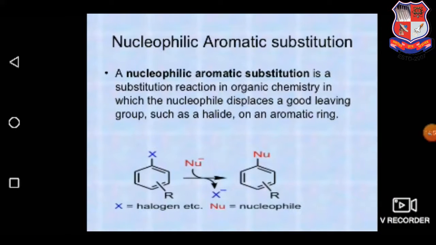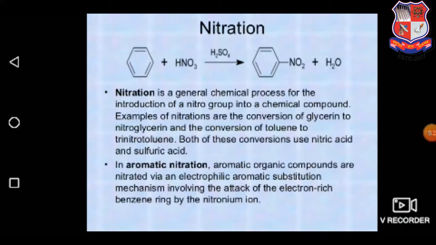Nucleophilic aromatic substitution is a substitution reaction in organic chemistry in which the nucleophile displaces a good leaving group, such as a halide, on an aromatic ring. Here is the example in which halogen is removed and a nucleophile is added to the benzene ring. Here is the example of nitration, how nitric acid attacks the benzene ring to replace one of the hydrogens and get attached to the benzene ring to produce nitrobenzene.